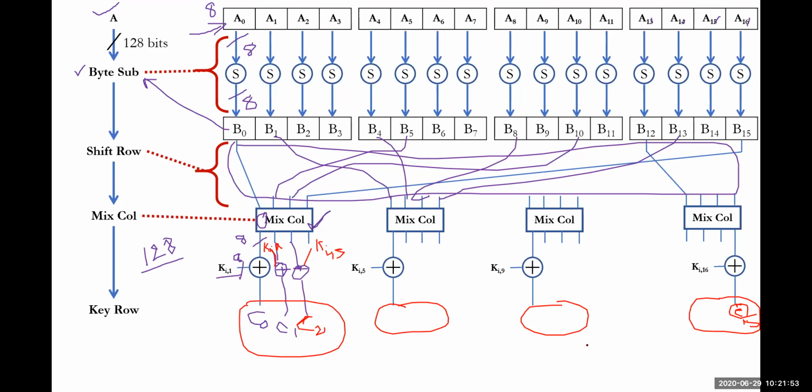Based on that, again byte substitution, shift row, mix column and key addition are done. Everything will be done a second time, third time, and fourth time. Like this, approximately 9 times it happens. At the 10th round, mix column cannot be there.